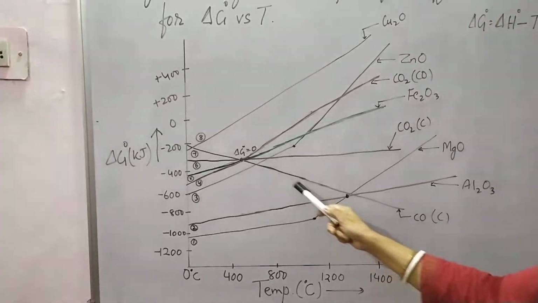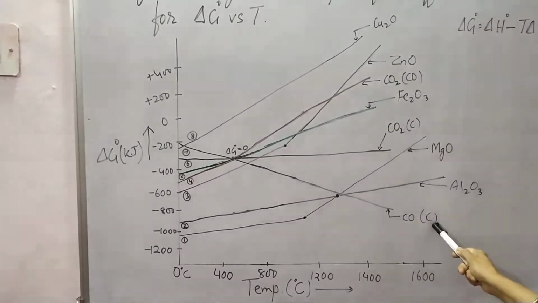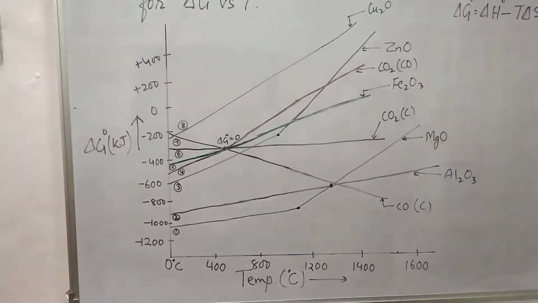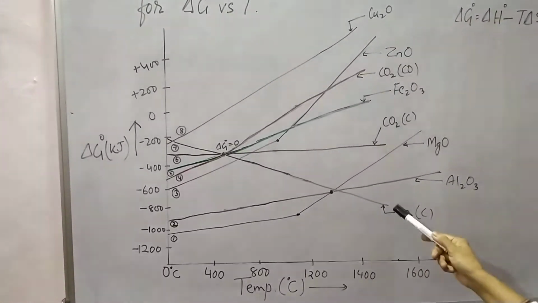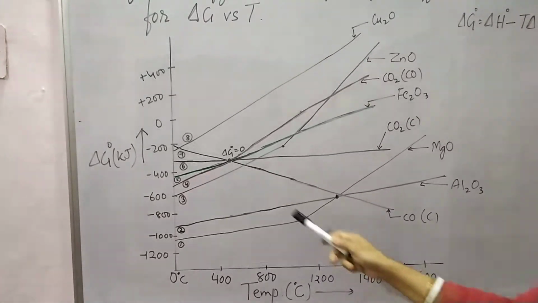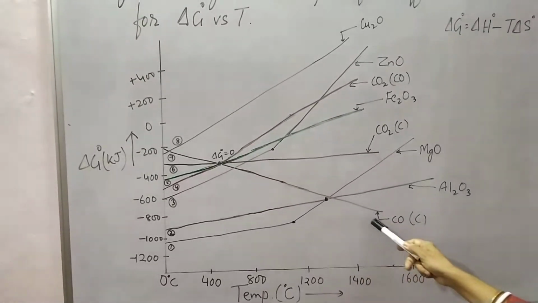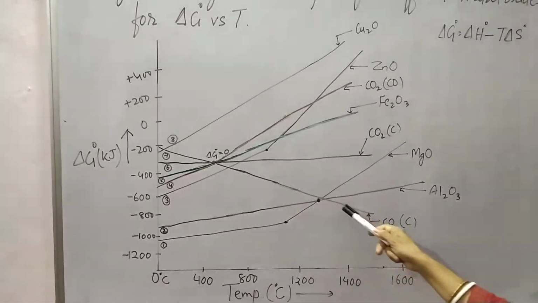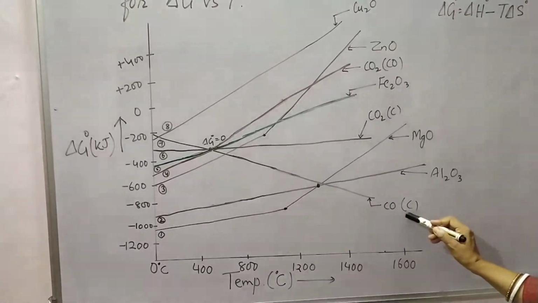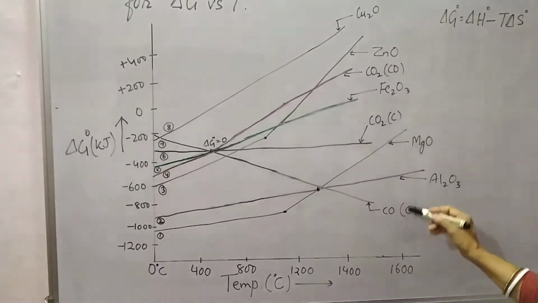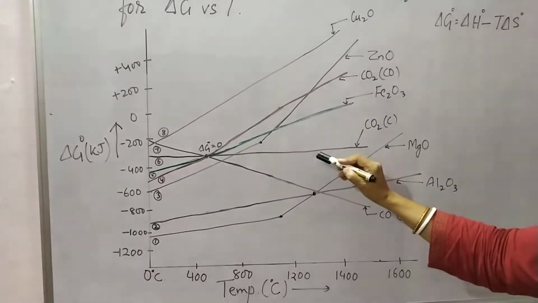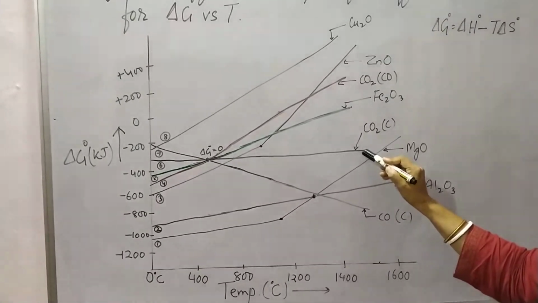Then the plot of carbon monoxide from carbon. This is the only plot which is going downward. The slope is coming downward. What does it indicate? It indicates that with the increase of temperature, delta G naught is decreasing. So carbon is the best reducing agent because it shows the upward plot, the downward plot, and the parallel plot also.